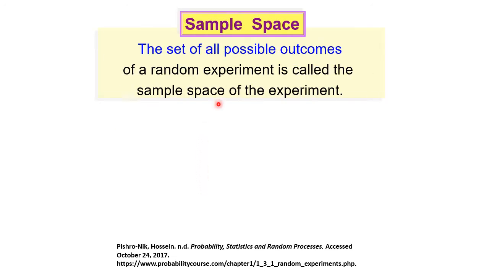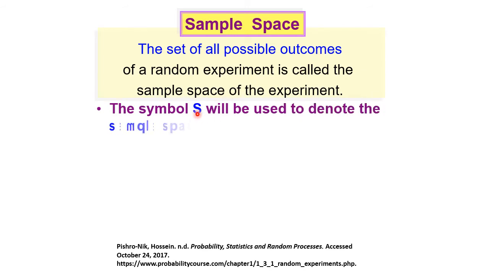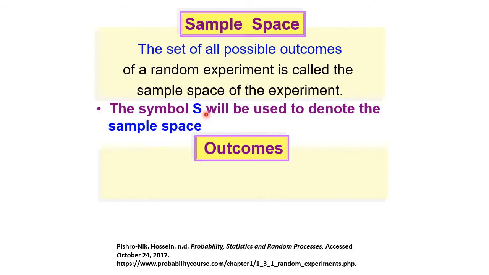Okay, next is the sample space. What is a sample space? Sample space means the set of all possible outcomes. We denote it with the symbol capital S to represent all outcomes. So for example, the S for rolling a dice can be 1, 2, 3, 4, 5, and 6.